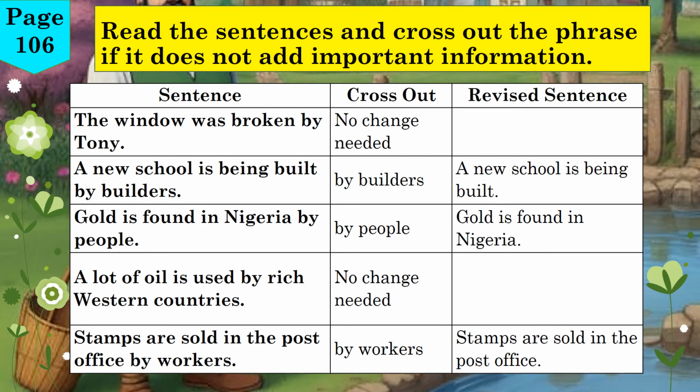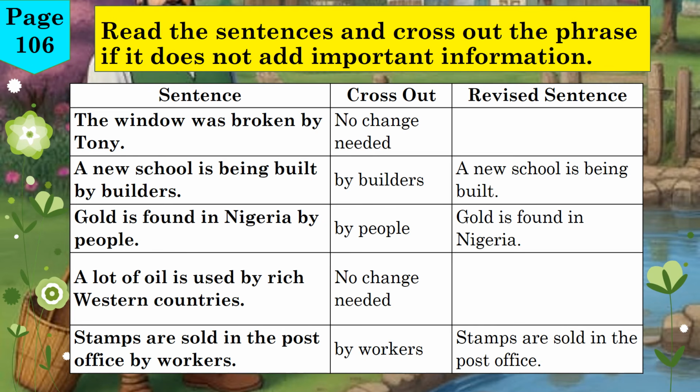Sentence H. Gold is found in Nigeria by people. We can cross out "by people." Revised sentence. Gold is found in Nigeria. It's clear that people find it, so the extra phrase isn't needed. Sentence I. A lot of oil is used by rich Western countries. No change needed. The phrase "by rich countries" is meaningful and gives specific information.